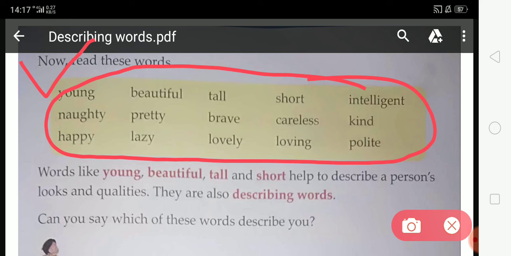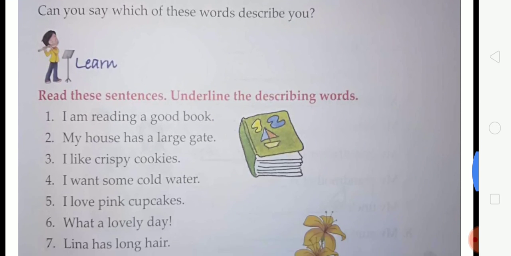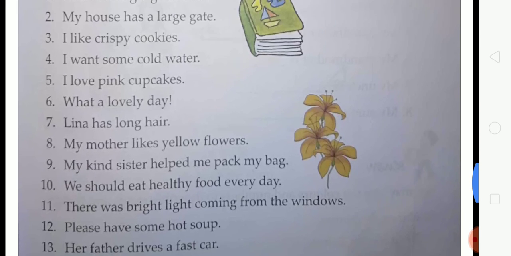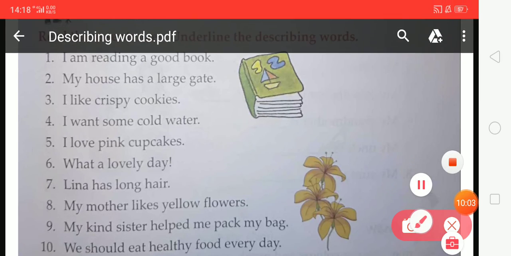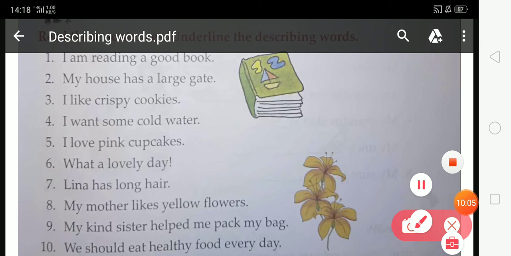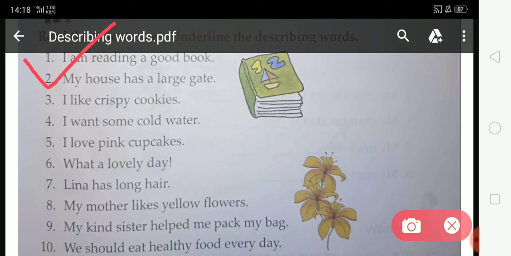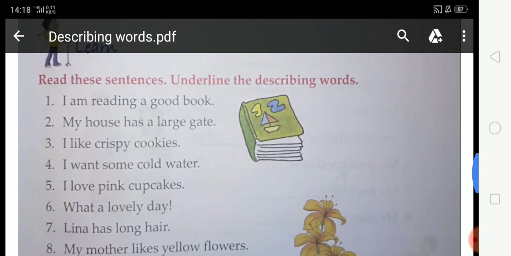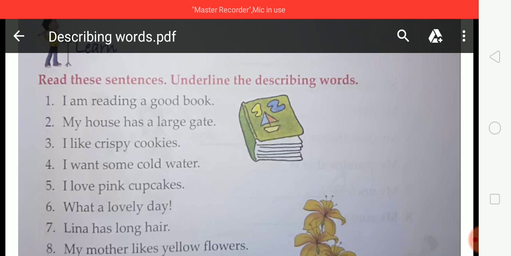So you can say that describing words tell us more about the qualities and describe the quality of a person. So these are called the describing words. Can you say which of these words describe you? Now look at this sentence. Read this sentence, underline the describing word.